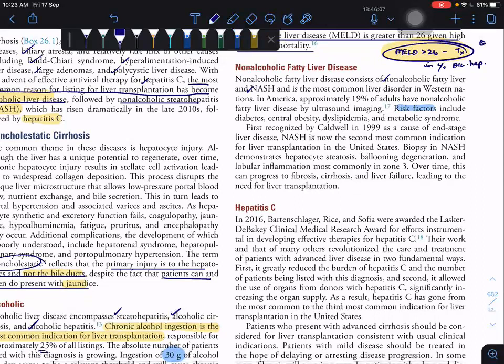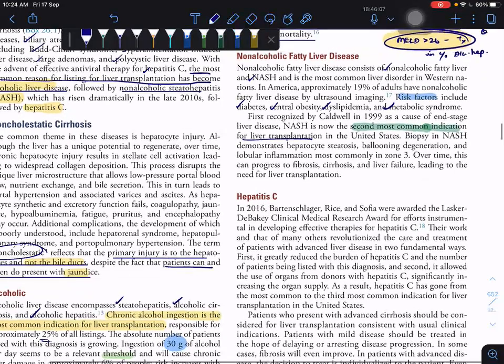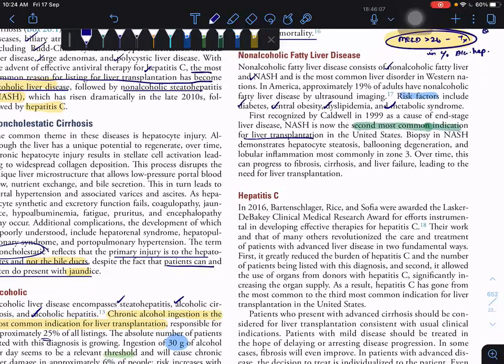The first ones are diabetes, central obesity, dyslipidemia, and metabolic syndrome. And it is the second most common indication for liver transplantation. So next, what will the NASH biopsy show?